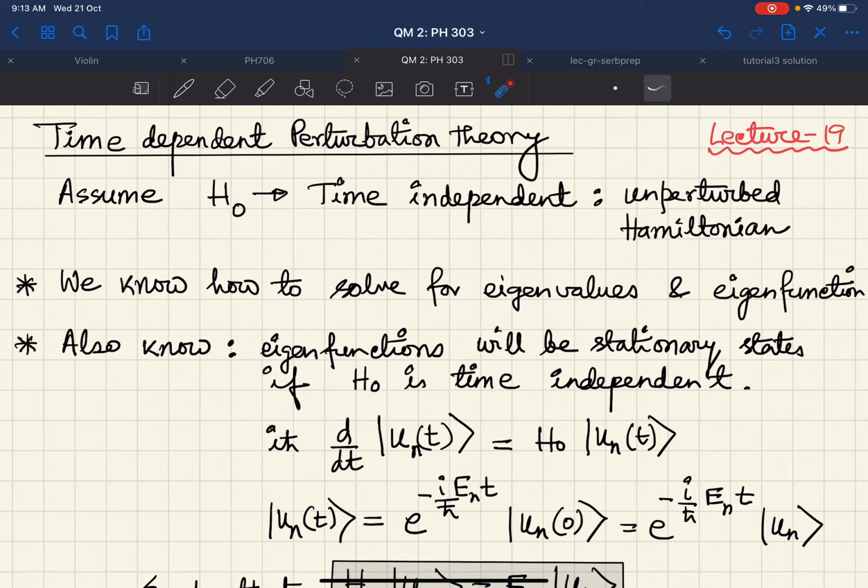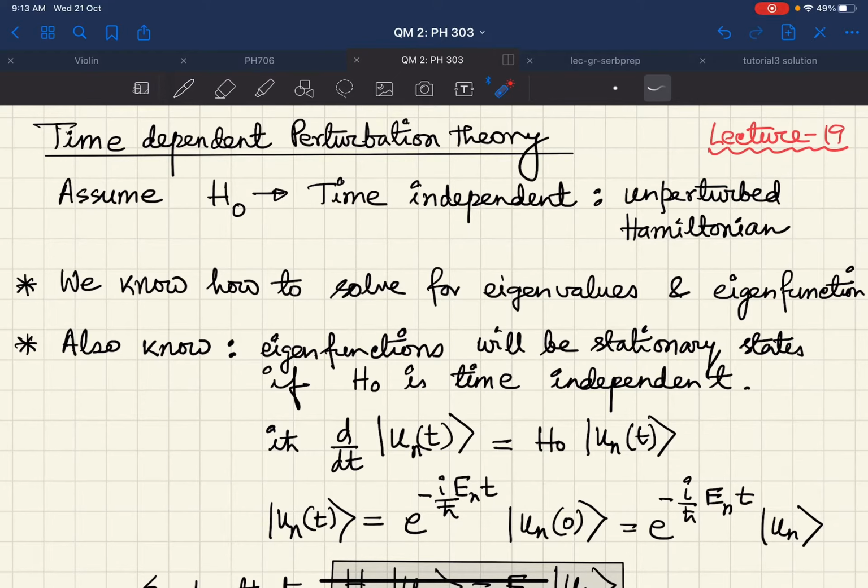Here also in time dependent perturbation theory, the system with which you start is again the Hamiltonian which is time independent and whose exact spectrum is already known, and we will call that H naught, just like in the time independent case, the unperturbed Hamiltonian.